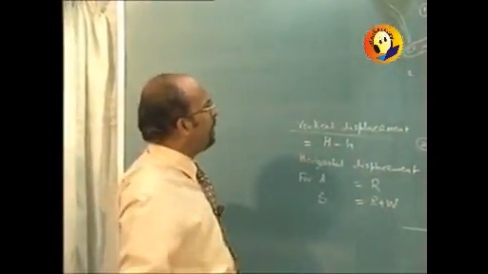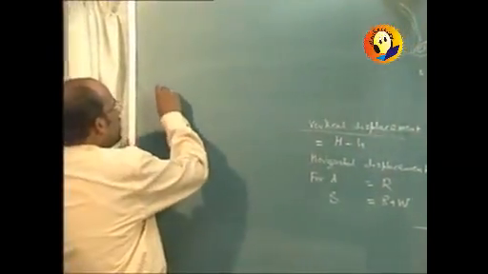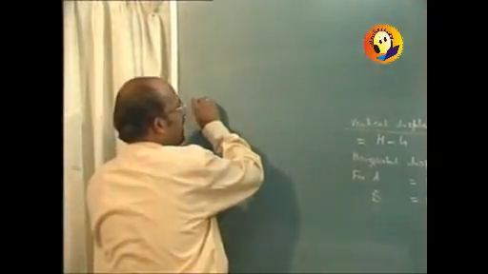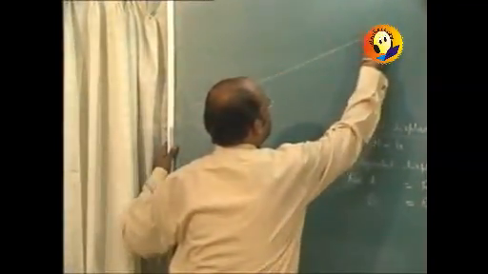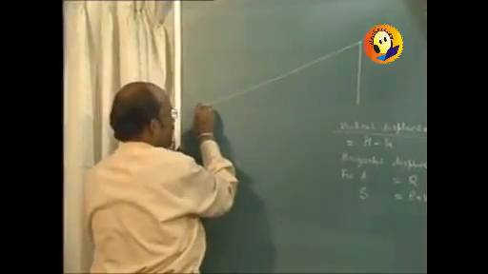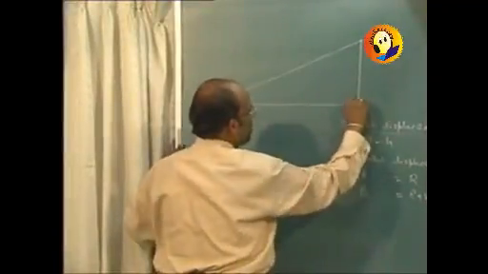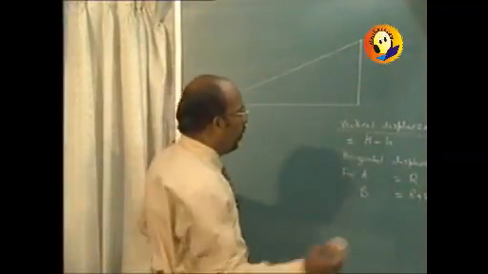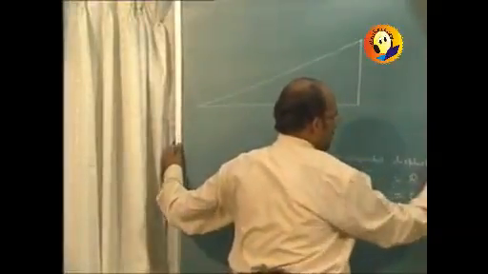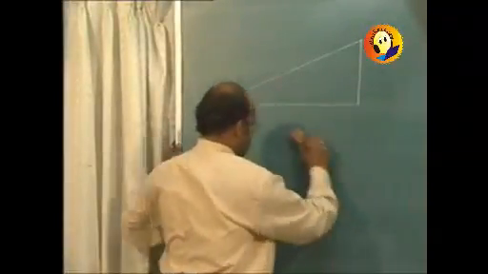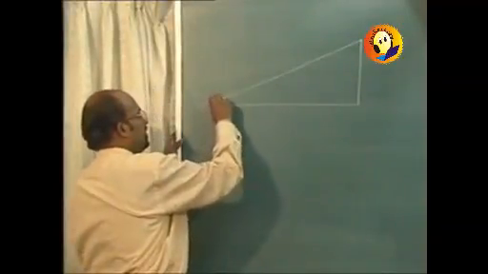Another typical case that we come across in case of projectiles is when it is thrown over an inclined plane. So the consideration is like this.